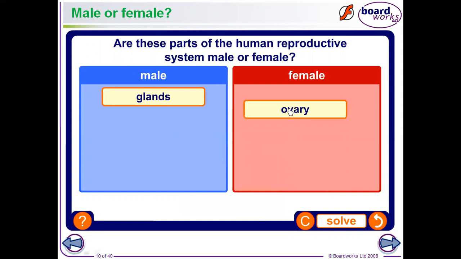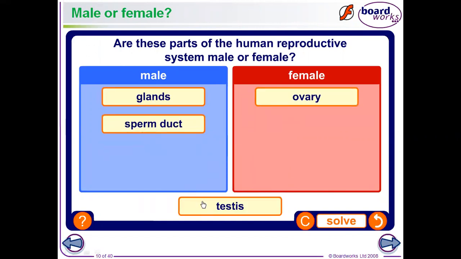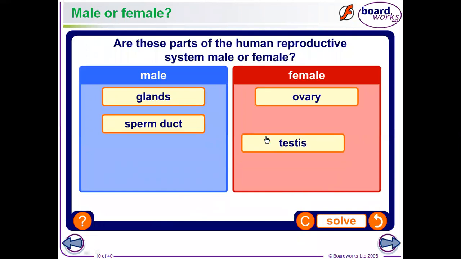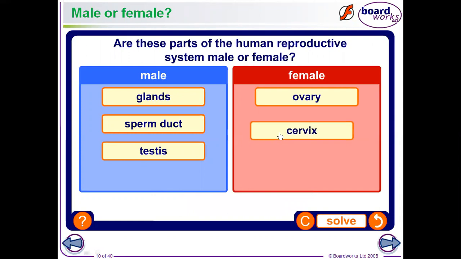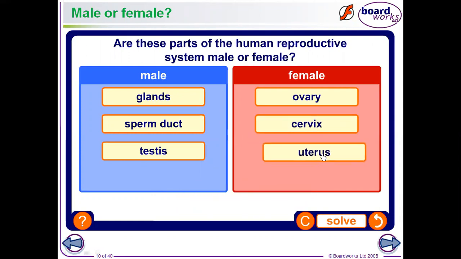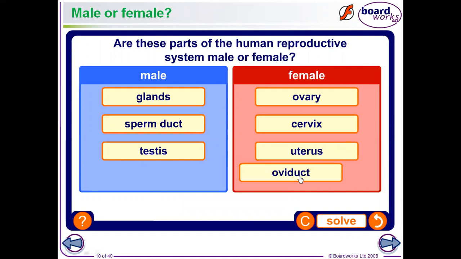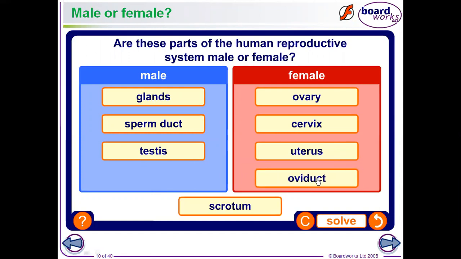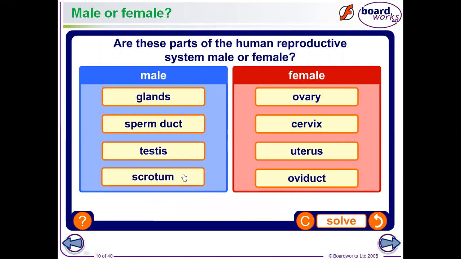Ovary is present in the female reproductive system, sperm duct is present in the male reproductive system, testis is present within the male, and cervix is part of the female reproductive system. Uterus is the part of the female reproductive system where implantation happens, while oviduct is the part of the female reproductive system where fertilization happens, and scrotum is the part of the male reproductive system that supports the testes.